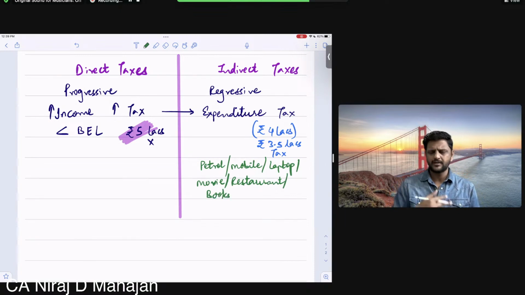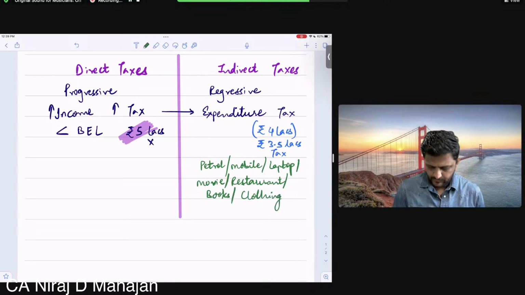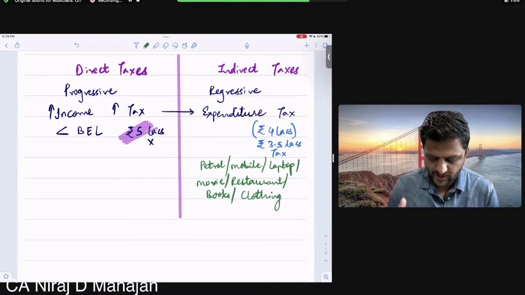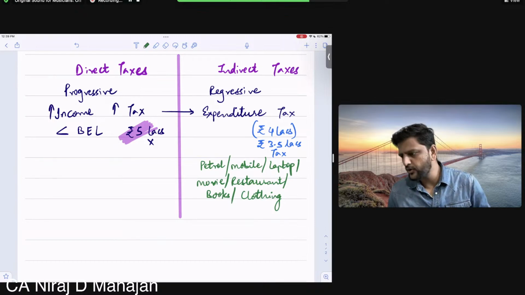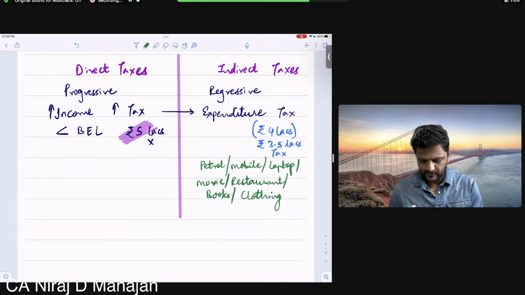Then clothing, obviously. That is shopping, let us say, and in your case cosmetics. Chocolates, all of that is already included in your food items.